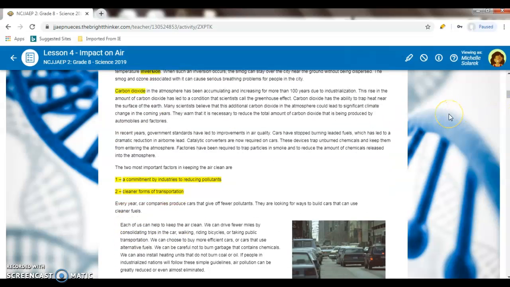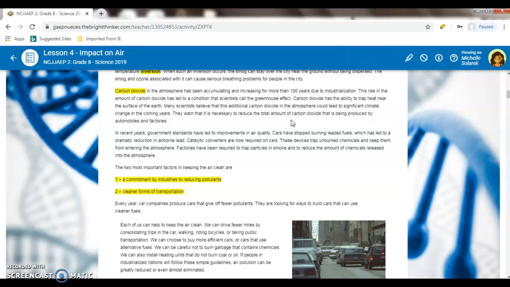Number 7. It is carbon dioxide for that answer. So what in the atmosphere has been accumulating and increasing for more than 100 years due to industrialization? That is carbon dioxide. So in recent years, government standards have led to the improvement of air quality.